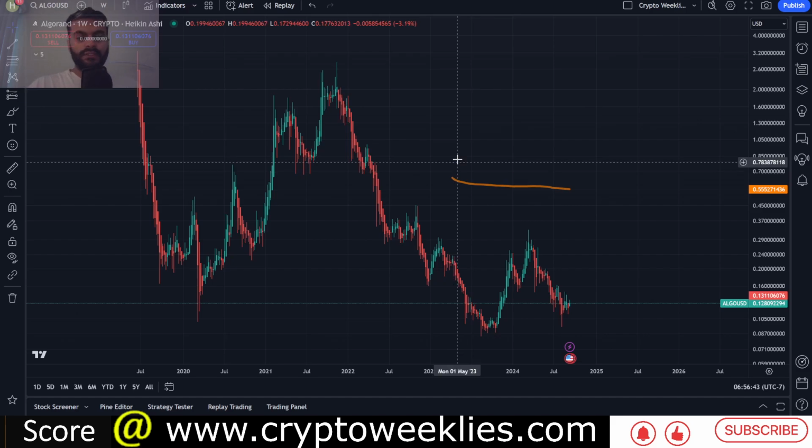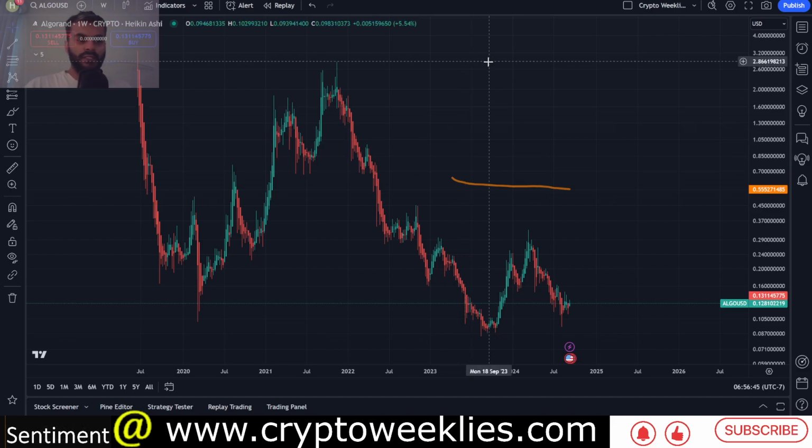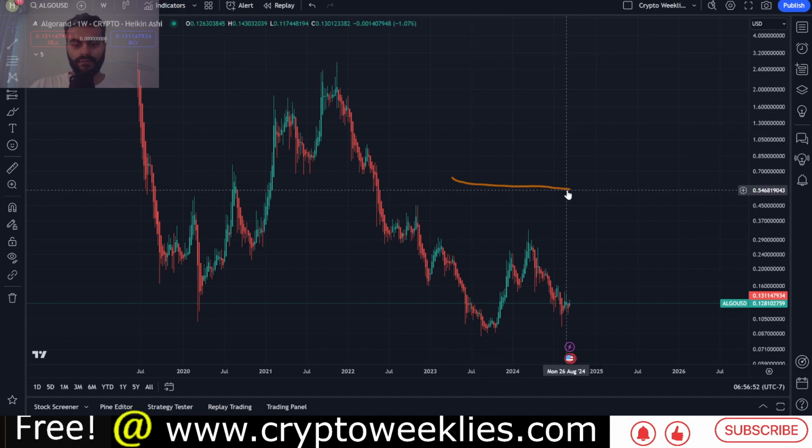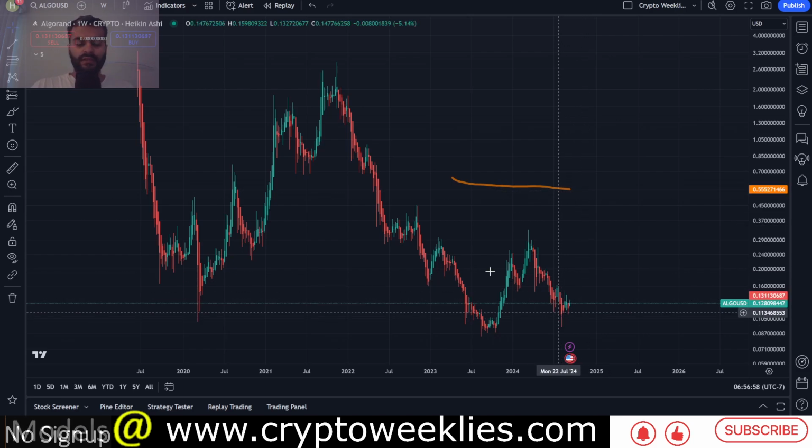So again, this is the weekly analysis of Algorand on TradingView. This particular chart analyzes if the price is lower than the 200-week moving average. The current 200-week moving average for Algorand and token Algo is at around 55 cents. Price is well below that.